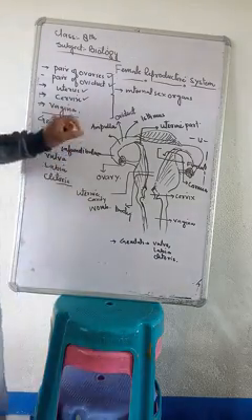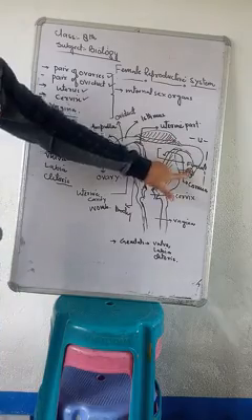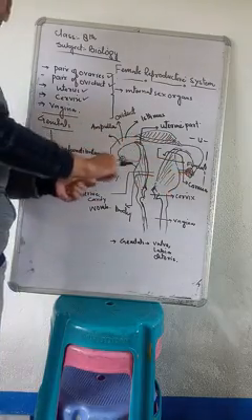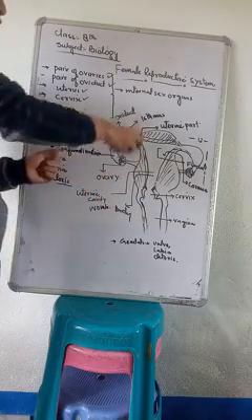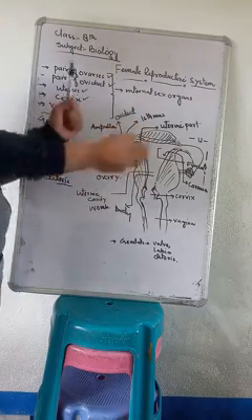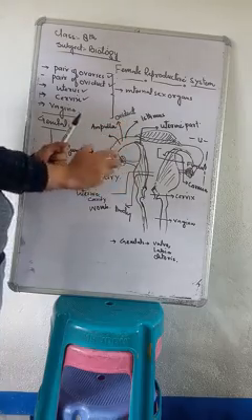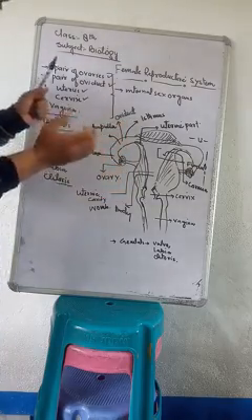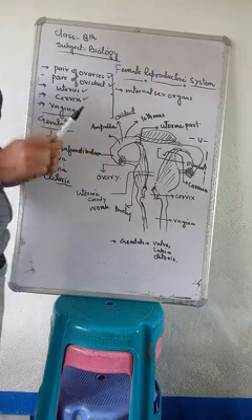Now listen. When we define the functions of this reproductive system, we find that it carries out different functions.